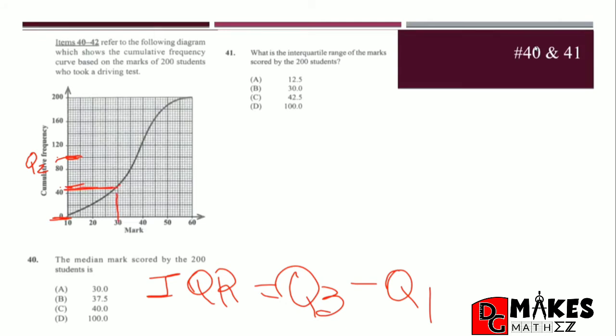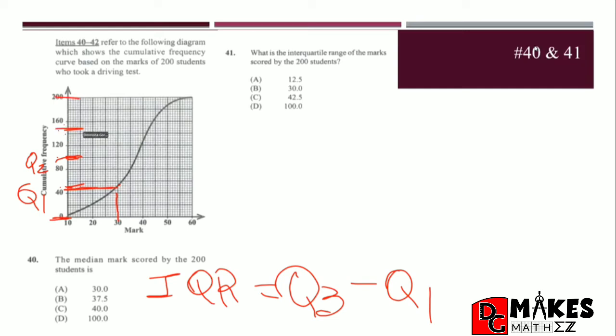Similarly, Q3 would have been the halfway mark between 100 and 200. Where would that be? Definitely 150. So we're going to try to get that between 140 here and 160. That's going to be 150.